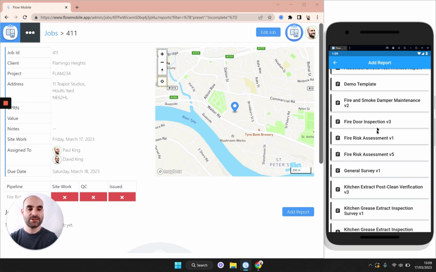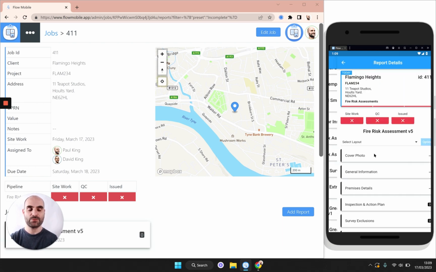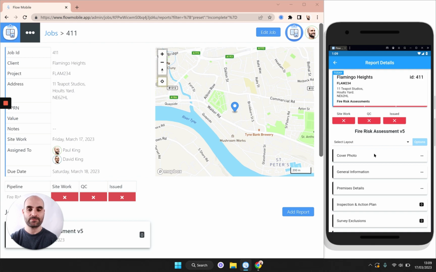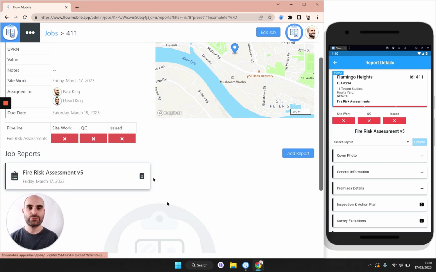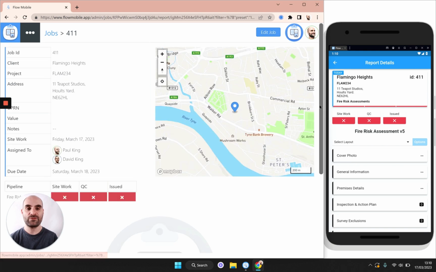Let's go ahead and add this fire risk assessment V5 template. You can see as soon as we added that report, it was instantly added to the dashboard. We didn't have to press a sync button or anything like that. So that's great if you've got someone in the office, because they can be watching your work as you're on site. And they can also be giving you feedback as you go.